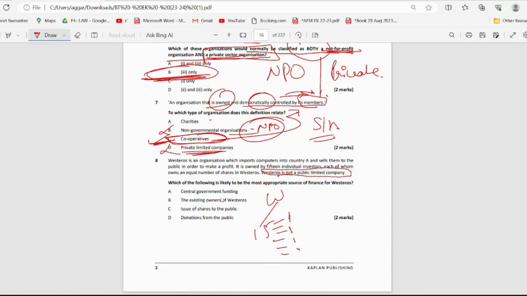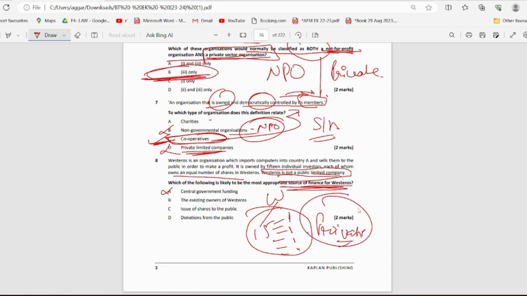So which of the following is likely to be the most appropriate source of finance? The source of finance, because they already have so many investors who have an equal number of shares and it's not a public limited company. So central government, why would central government fund such an organization which is a private limited company? It is not a public limited company. That means it is a private limited company, right? So why would government fund any organization just like that, right? So this won't be the correct answer.